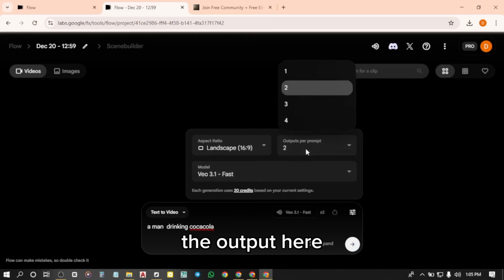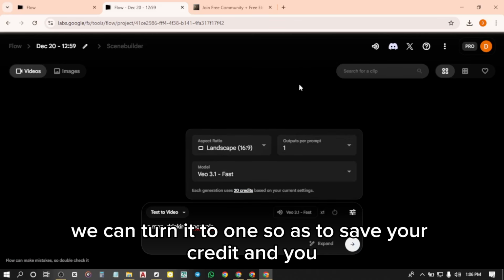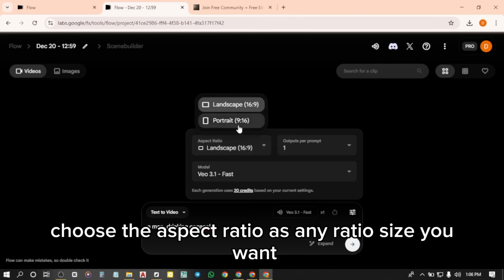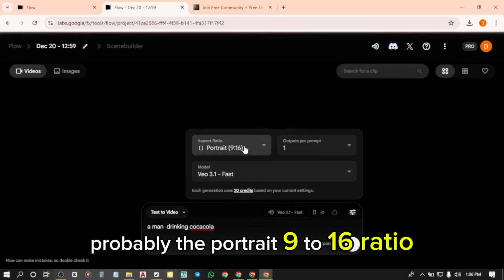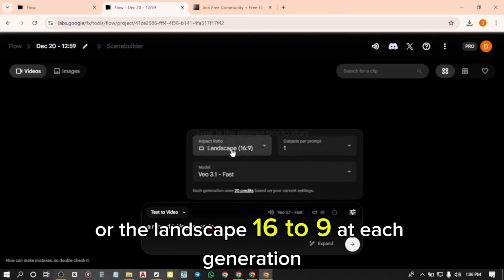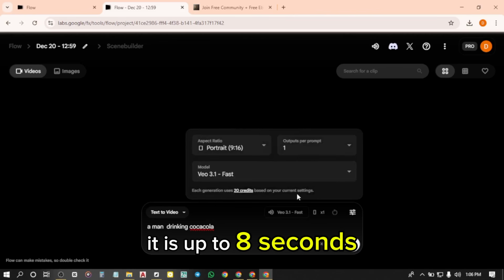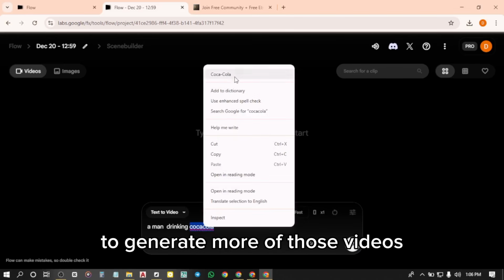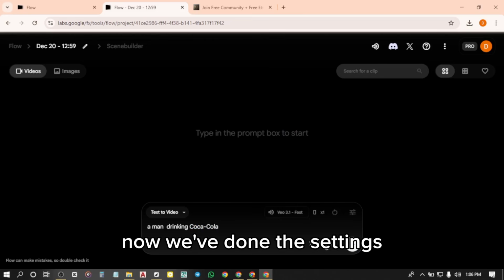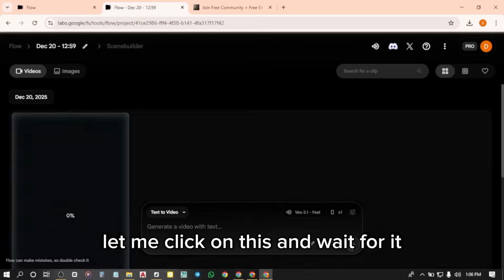The output here, we can turn it to 1 so as to save your credit. And you choose the aspect ratio as any ratio size you want, probably the portrait 9:16 ratio or the landscape 16:9. At each generation, it is up to 8 seconds. That means you need to merge videos to generate more of those videos. Now we've done the settings. Let me click on this and wait for it.